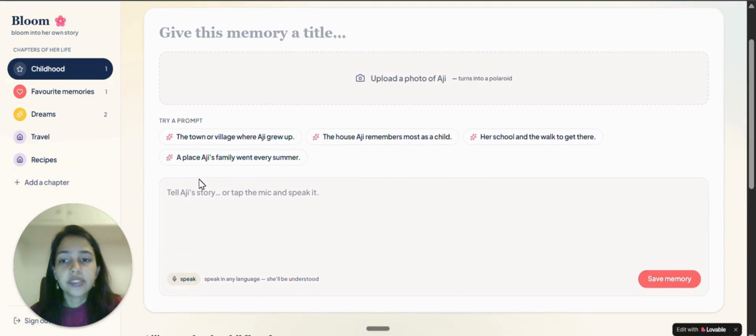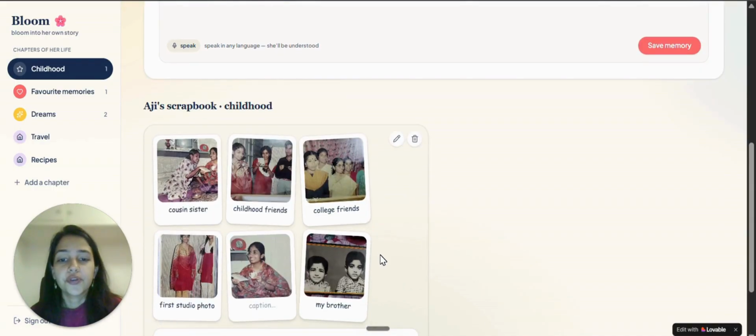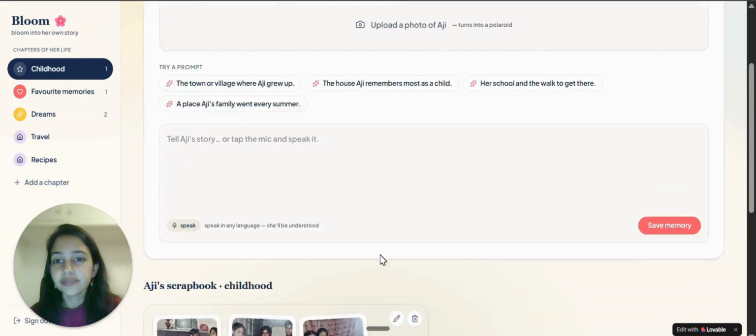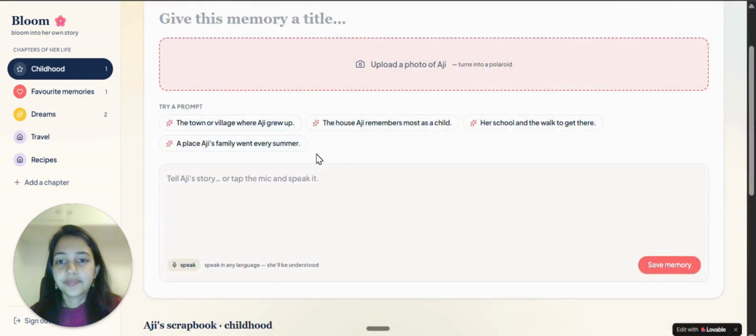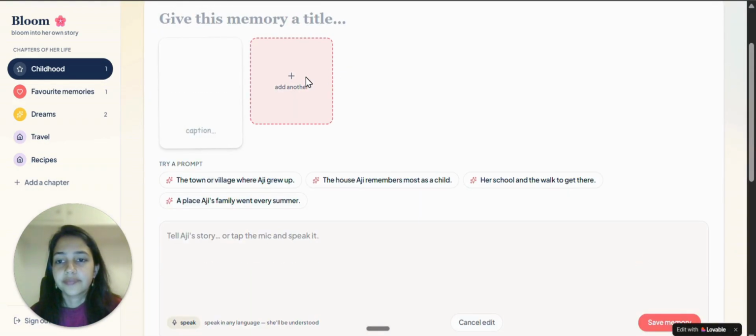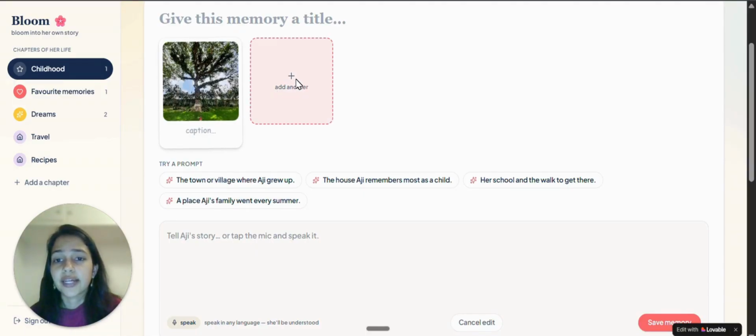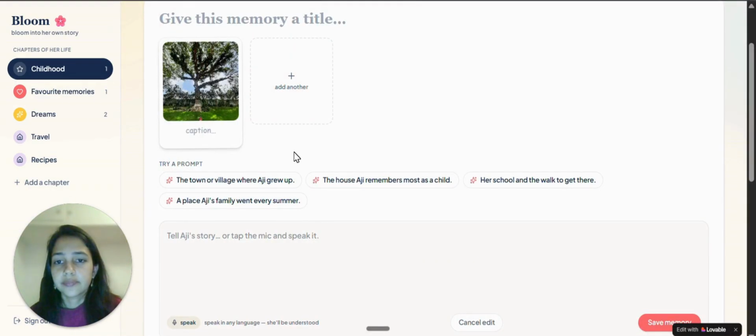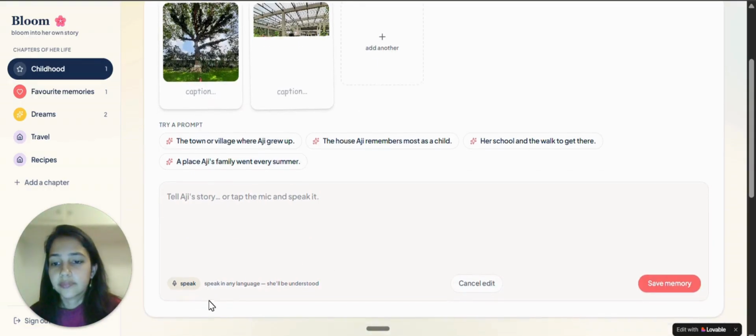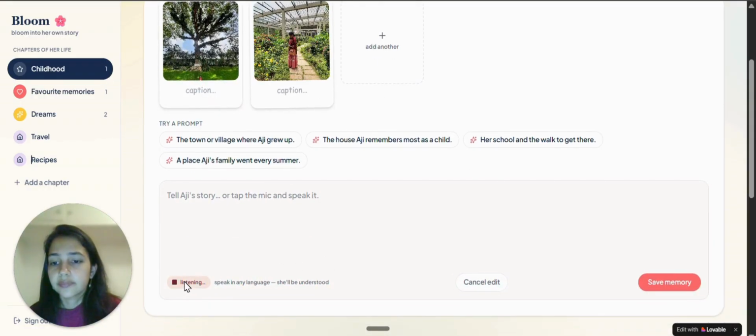And if you're unsure of where to begin, there are a few prompts for you to start with, like the town or village where she grew up, her mom's name, how she remembers most as a child. For the demo, I've already added a few of her childhood photos and her college friends. I'll just upload a few to show how it works. You can add captions for each of the photos you add. This was my first picnic in college with my friends.